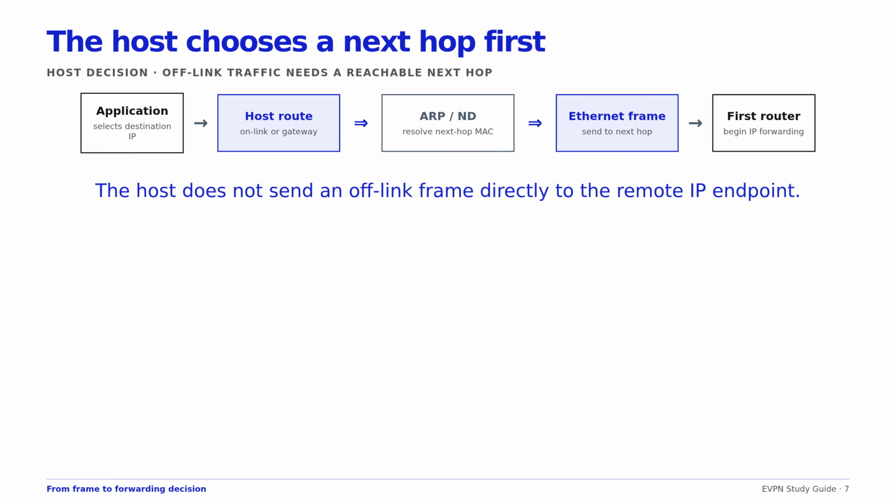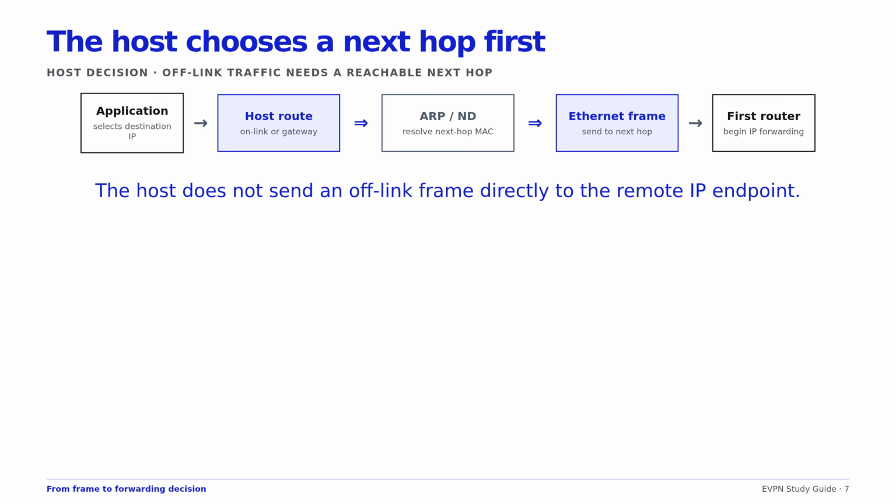Before a host can build an Ethernet frame, it chooses a next hop. If the IP destination is considered on link, the next hop is the destination itself. Otherwise, it is normally a default router. The host must then discover the next hop's link layer address.